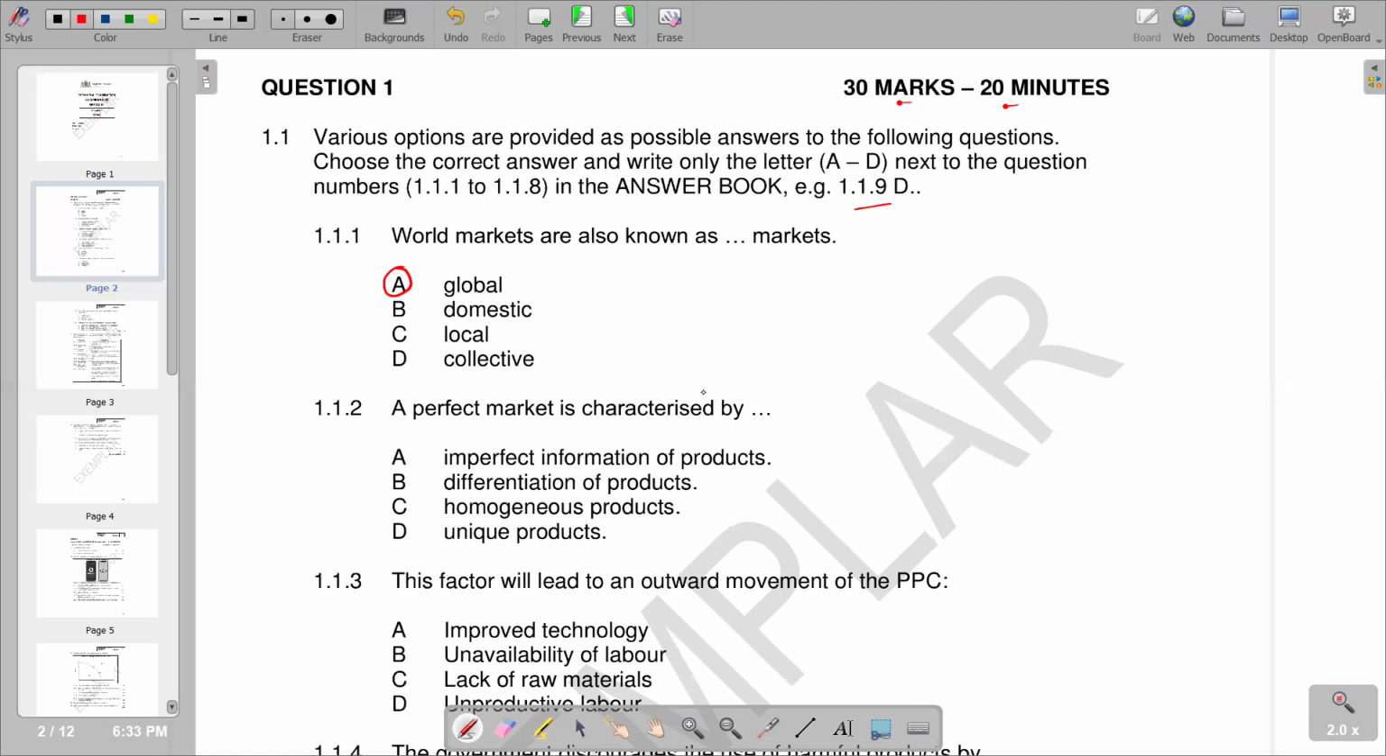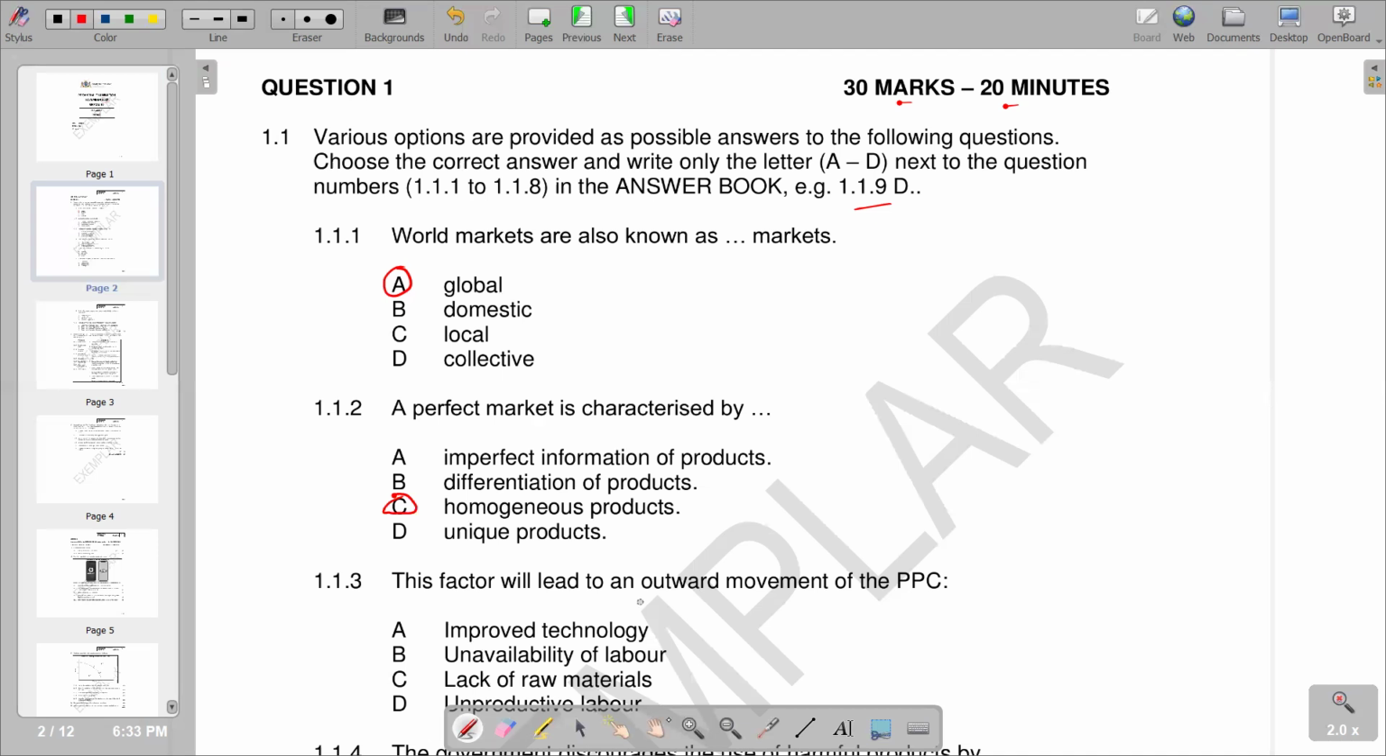Number 2: a perfect market is characterized by. We know that a perfect market has many characteristics, but let's see according to the responses that we have. Imperfect information of products is not correct, they're supposed to be perfect. Differentiation of products, not correct. Homogeneous products is the correct characteristic. Remember, homogeneous means they are similar products in the perfect market structure. They are similar or the same.